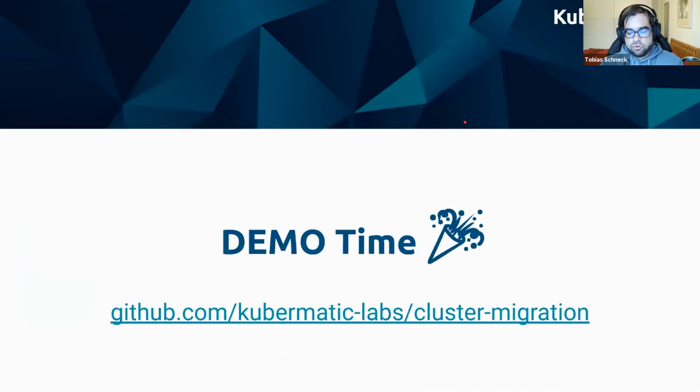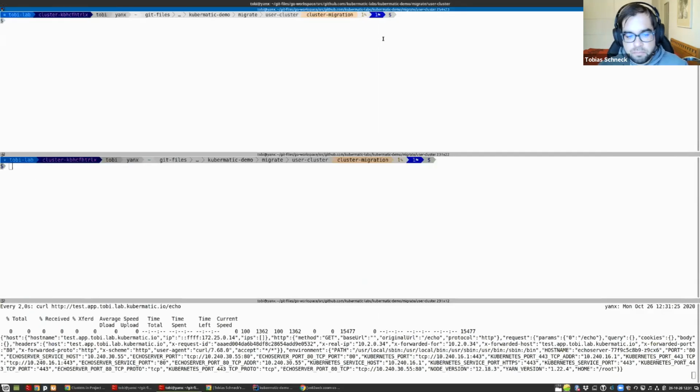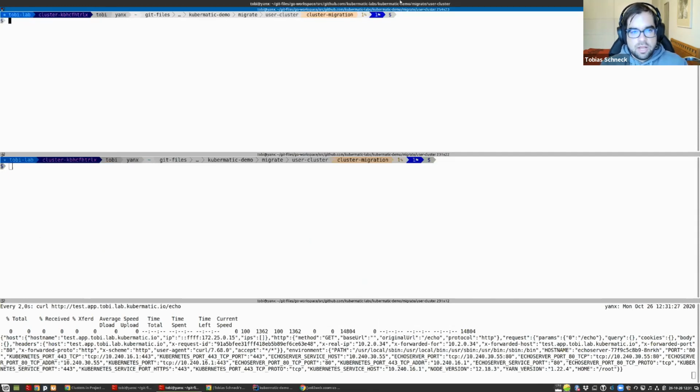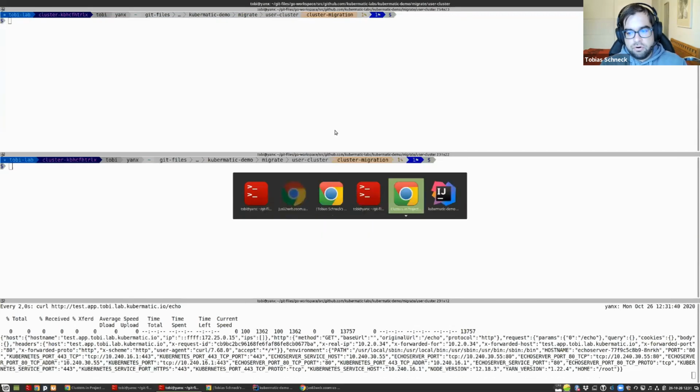So to give you a short insight, a short look at what is already happening, we created a demo. Be aware that this project is currently not fully finished, so it's more of a proof-of-concept state. As we see here, we have an app, our reference echo service, deployed on a cluster. Let's take a look at our Kubernetes control plane.